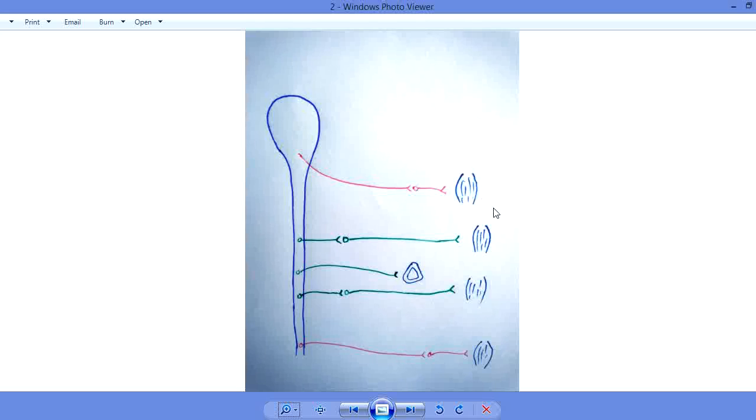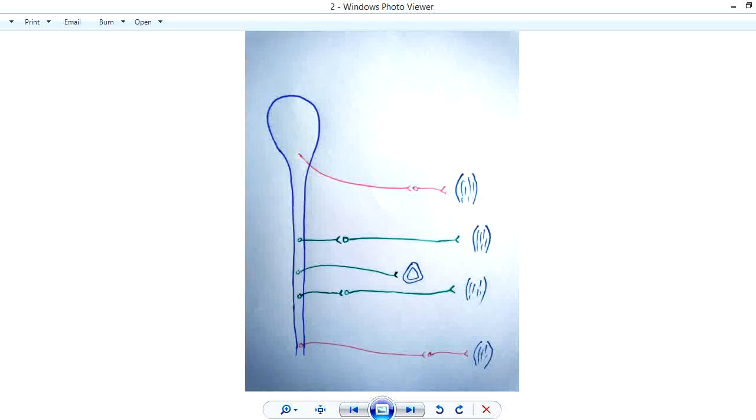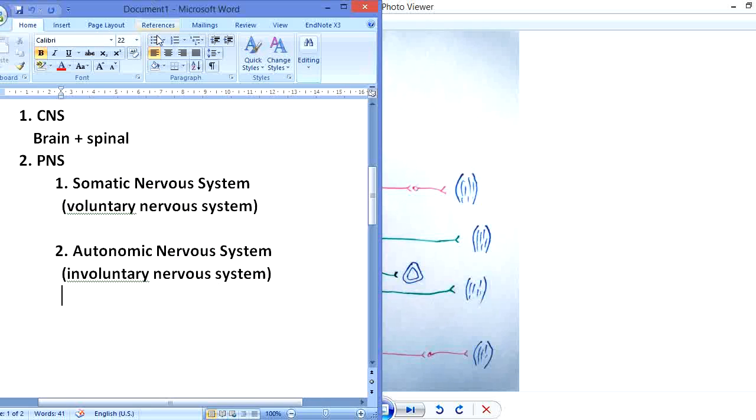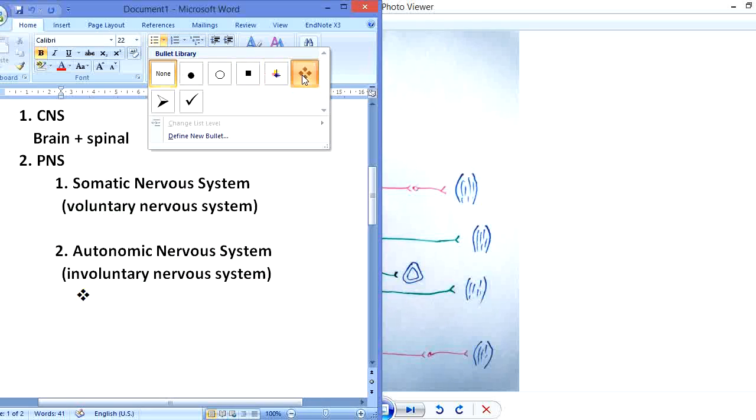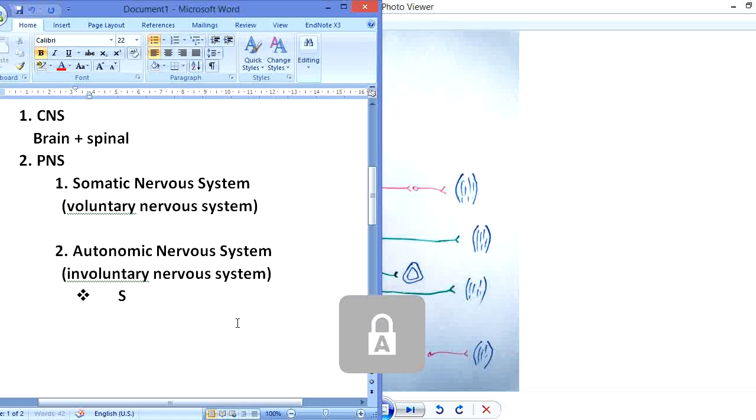Then we have 2 types of the autonomic nervous system. Number 1, the sympathetic nervous system, and the parasympathetic nervous system.